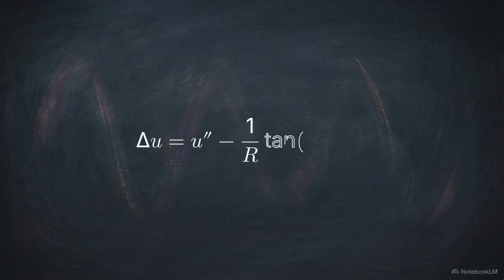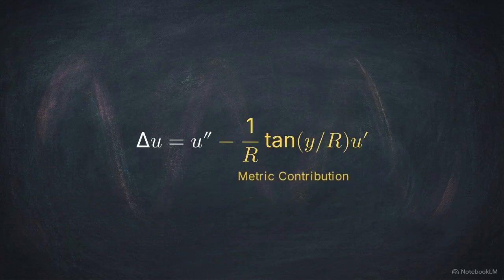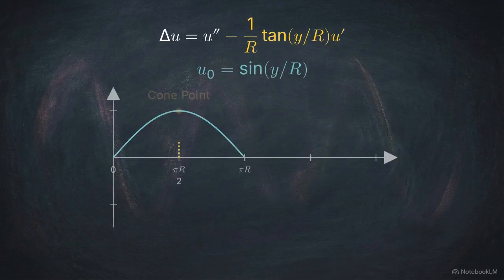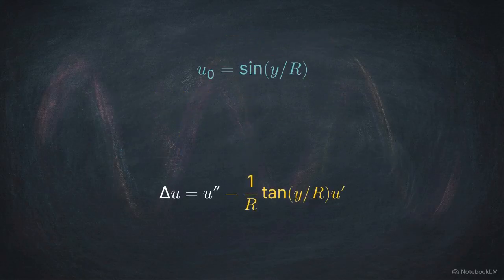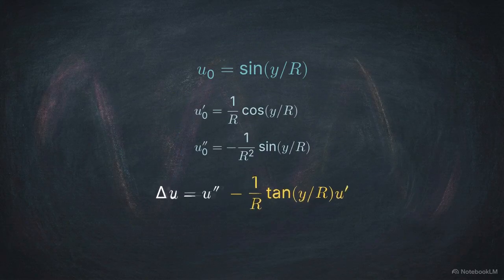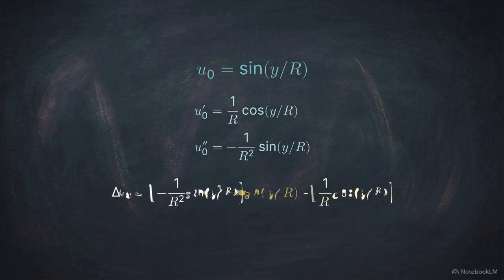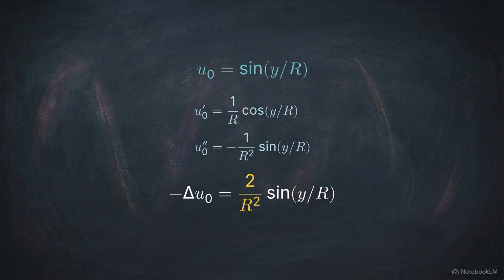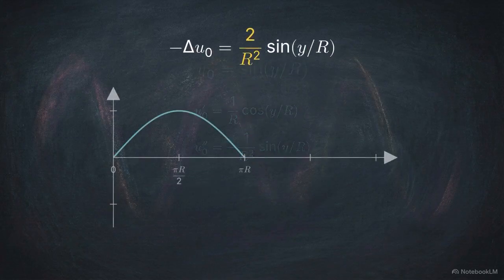Here is the Laplace-Beltrami operator for our specific metric. The cosine coefficient introduces a tangent term into the differential equation. We test the operator with the ground eigenfunction, sine of y over r, placing its antinode at the cone point. Substituting this into the operator, the derivatives and tangent term algebraically simplify to exactly 2 over r squared times our original test function.